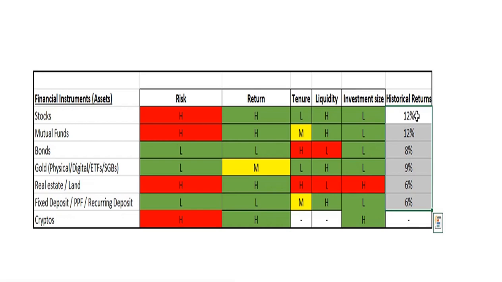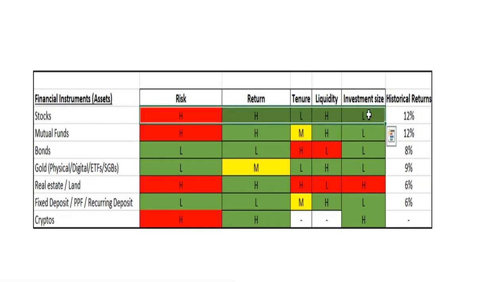I will methodically show where I gathered this information and how I arrived at these percentages in our future videos. I have just given a representation of how you could get a view of what kind of risk, return, tenure, liquidity, and investment size you need to consider in these forms of investments.